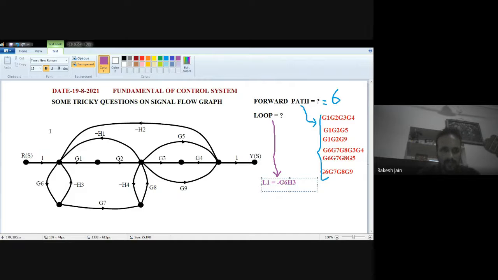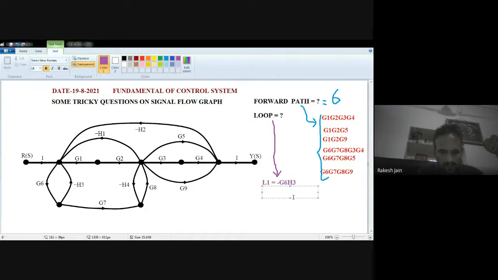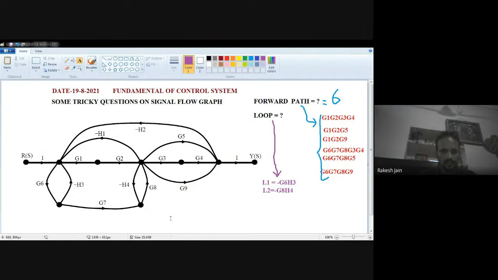Now any other loop? Yes, one more loop we can see directly. This one, G8 and H4. Minus is there, that's why we write it externally. So minus G8 H4 is also a loop. You can directly see these kinds of loops.